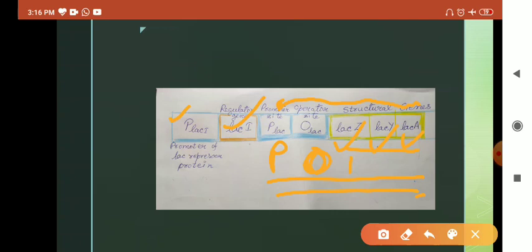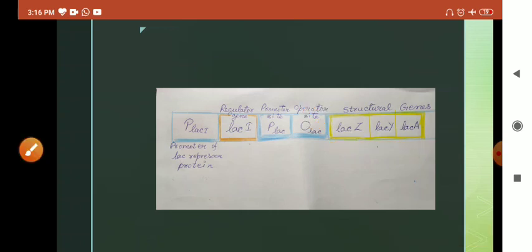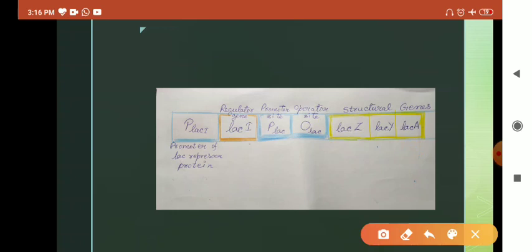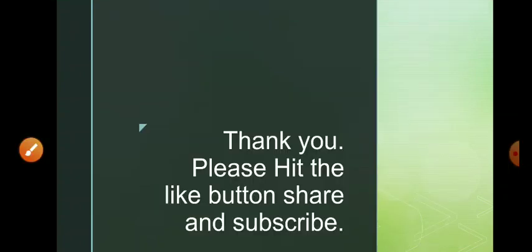But if the repressor has attached itself to the operator, then there is no transcription, and that's how it is regulated by the regulator, promoter and operator, and the structural genes are the part of this operon. So thank you.